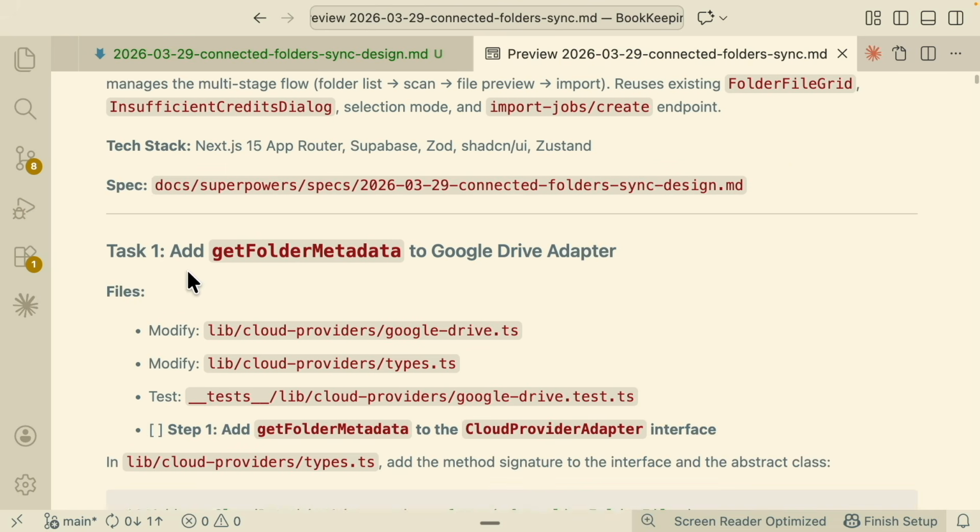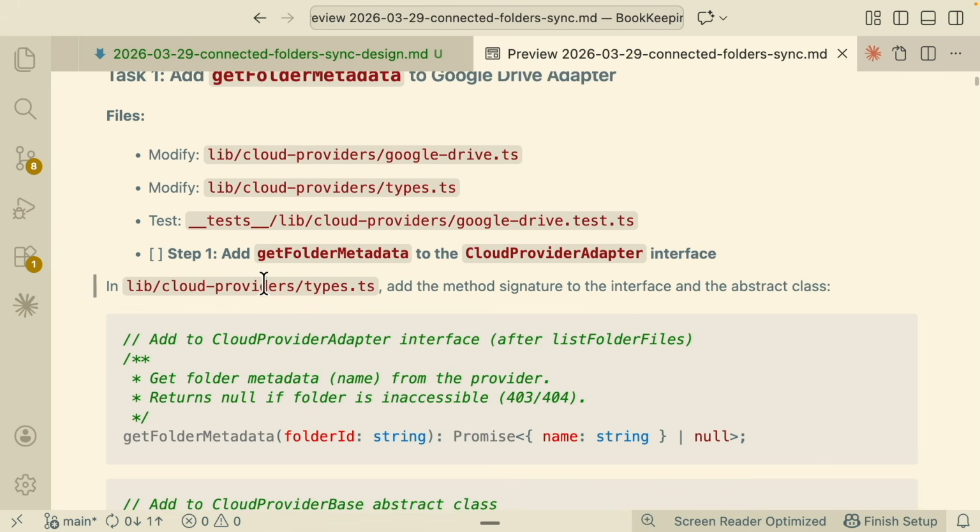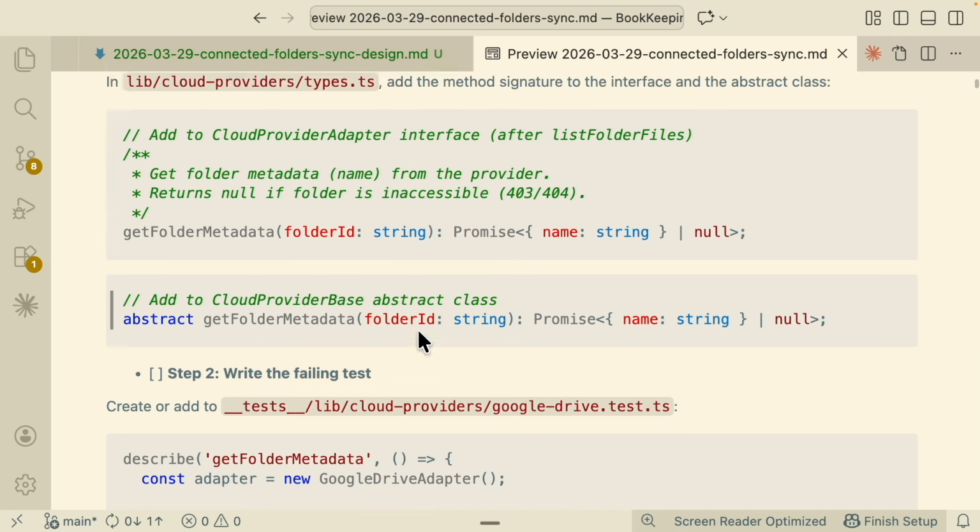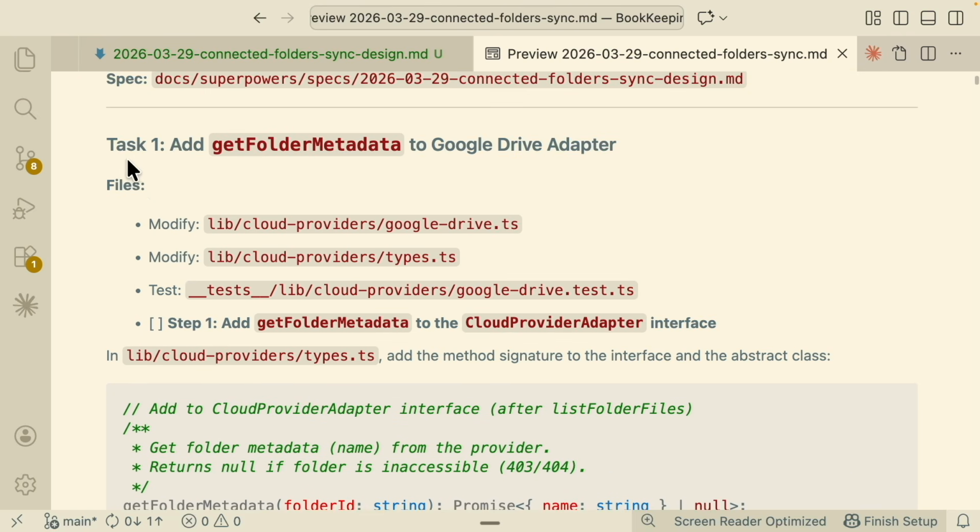So you can see we have a task 1. And here you can see for this entire implementation plan, I give you specifics on what to modify and what to do, right? So here you can see this is the test file that we're going to add. And also this is the implementation we're going to add for this step, right? So here you can see this is the big task. So task 1 is adding this to the Google Drive adapter.